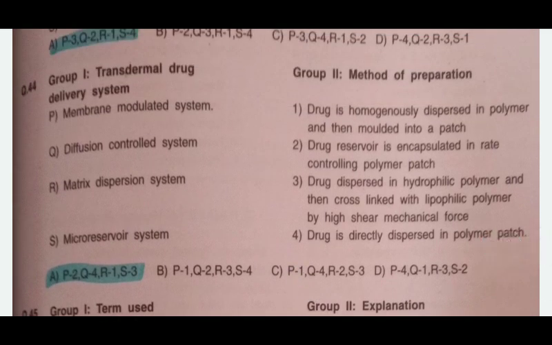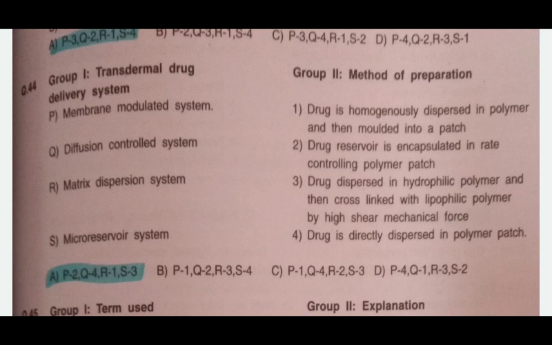Transdermal drug delivery system with the method of preparation. First in this is the membrane modulated system. Drug reservoir is encapsulated in rate controlling polymer patch. Q is the diffusion control system. Drug is directly dispersed in polymer patch.